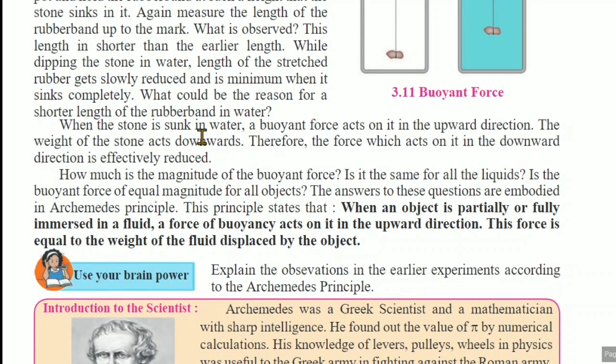When the stone is sunk in water, the buoyant force acts on it in the upward direction. As the stone tries to sink, the buoyant force acts in the opposite direction. The weight of the stone acts downwards, therefore the force acting in the downward direction is effectively reduced.